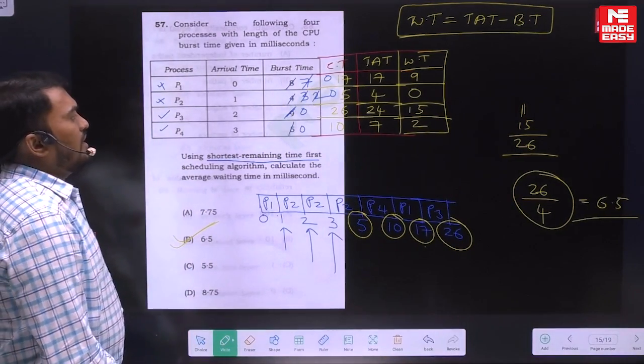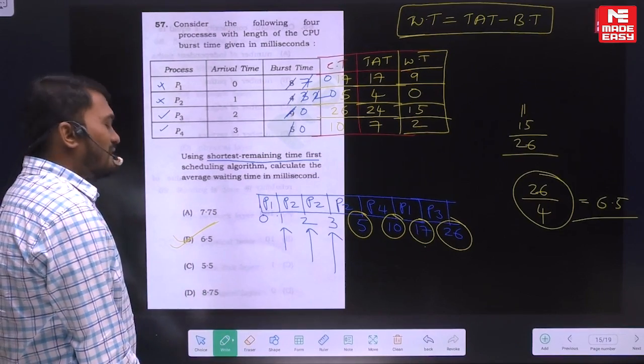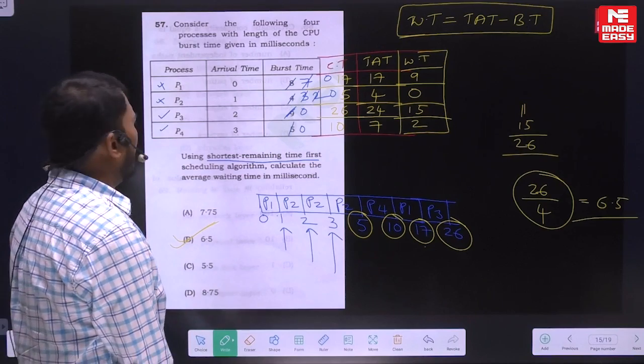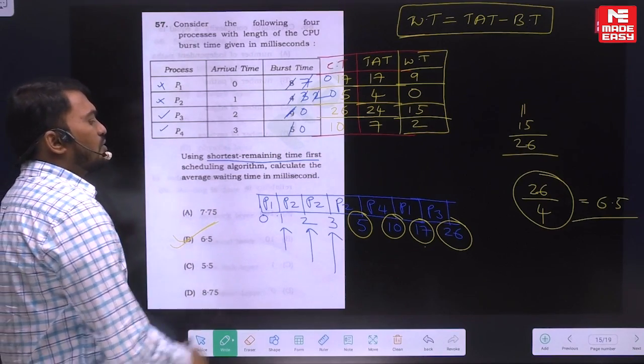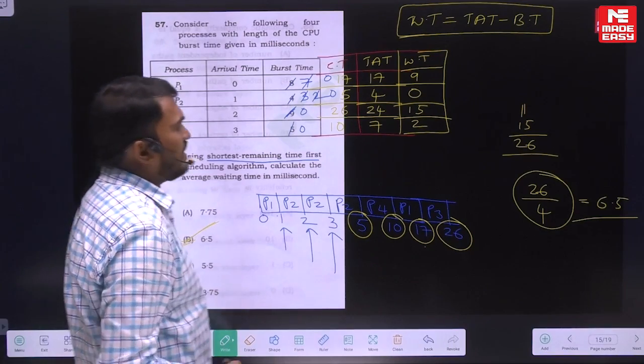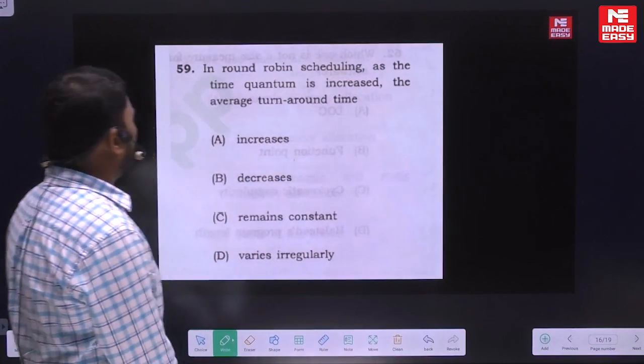Okay, right. You are very clear and fast in calculation, so you can solve it in less than 1-2 minutes. That's a simple question only, but you should solve it in a proper manner. If you make a mistake, you get the wrong answer. So 6.5 is the right answer. Next, let's see the other questions.